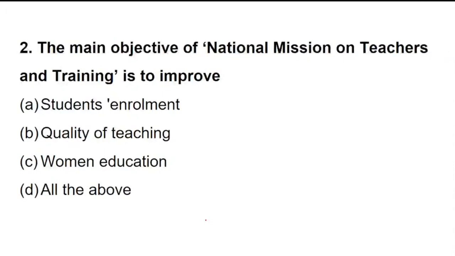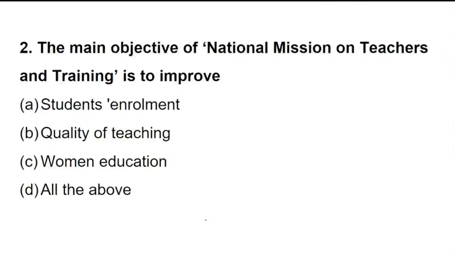So one among them is National Mission on Teachers and Training. What is the main objective of National Mission on Teachers and Training? Whether it is students enrollment, whether it is quality of teaching, whether it is women education, or whether it is all above. Gayatri, very good.